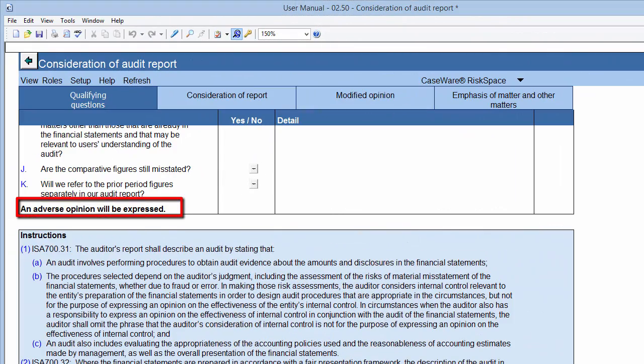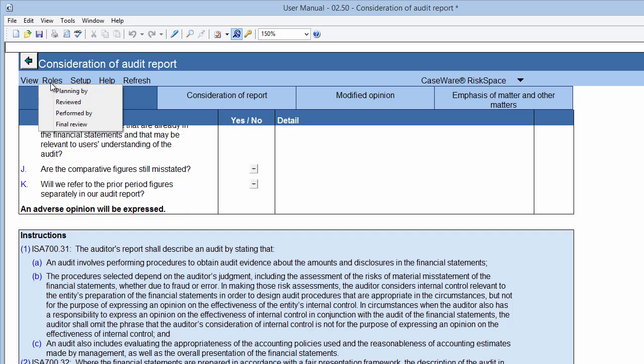You must reach a conclusion on the form of the audit report at the bottom of the Qualifying Questions tab. Finally, you can sign off the document.